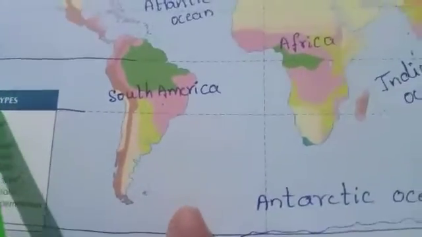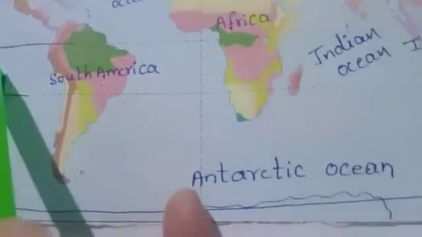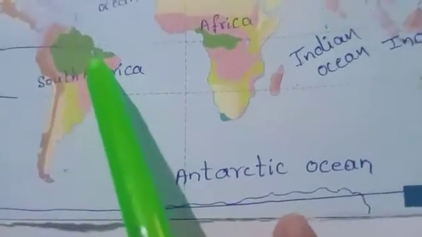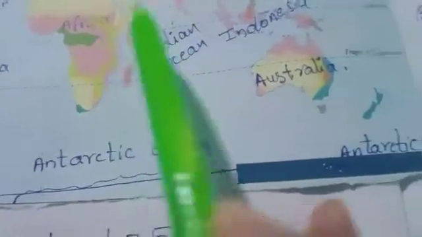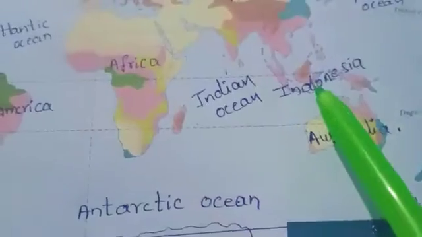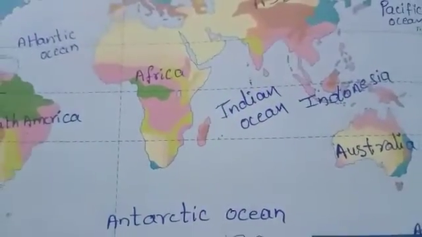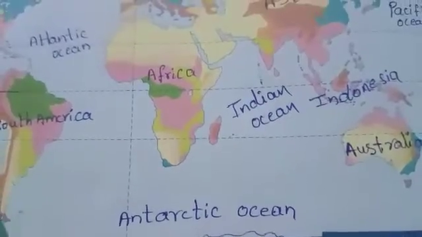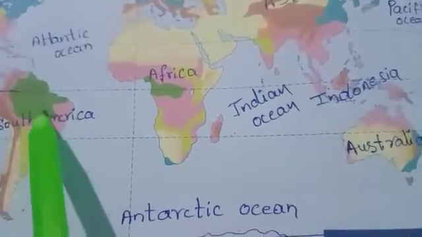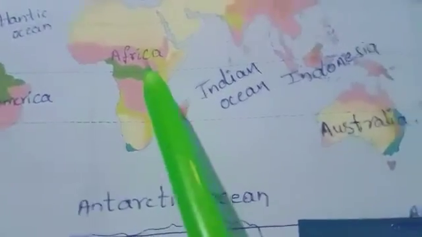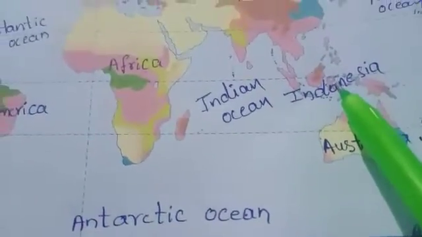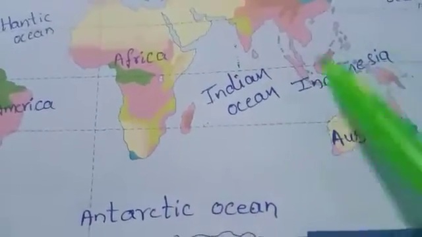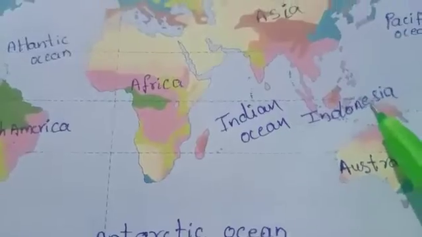So this is 0 degree. The 0 degree equator passes through South America, Africa and Indonesia. Already you know the equator divides the globe into two equal parts, but it is important where it is passing through the continents: South America, Africa and Indonesia. Indonesia means Asia. Indonesia is the largest group of islands in Asia.